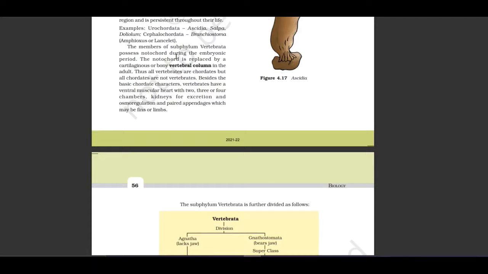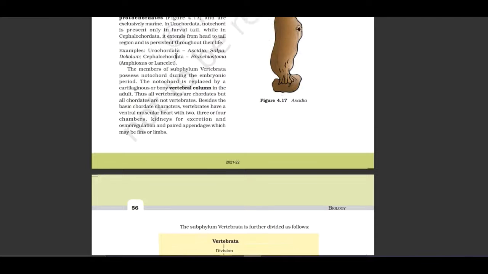The members of subphylum Vertebrata possess a notochord during the embryonic period. The notochord is replaced by a cartilaginous or bony vertebral column in the adult. Thus, all vertebrates are chordates, but all chordates are not vertebrates. Besides the basic chordate characters, vertebrates have a ventral muscular heart with 2, 3, or 4 chambers, kidneys for excretion and osmoregulation, and paired appendages which may be fins or limbs.